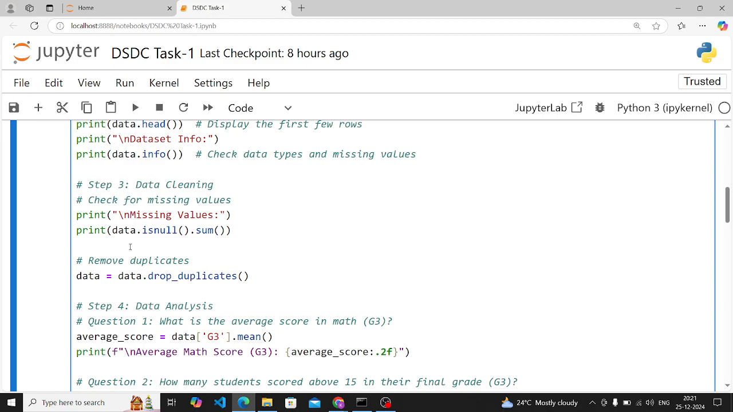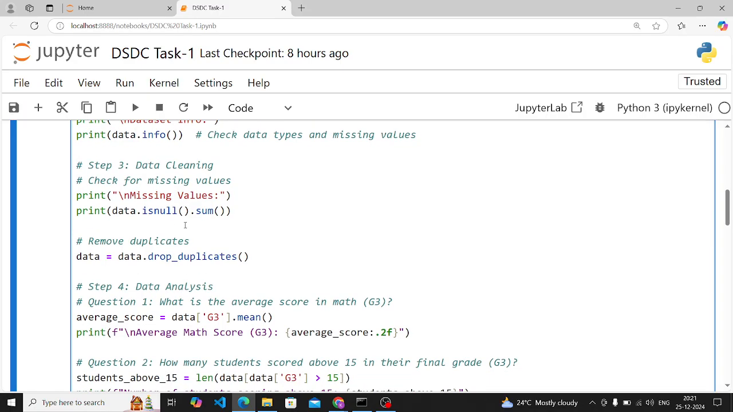Now comes the data cleaning part. We'll clean our dataset a little. For this we have to handle missing values. First we'll check whether there are missing values present or not. So here, by using the isnull().sum() function, we will check whether there are missing values or not.